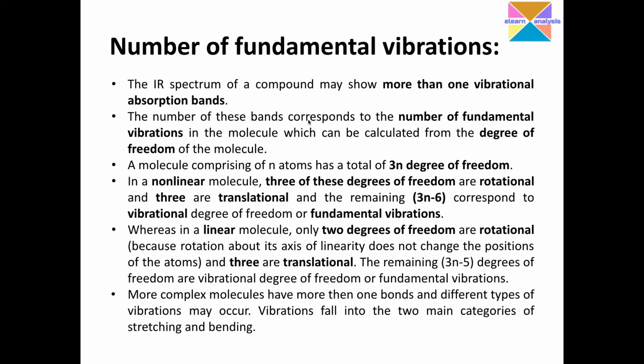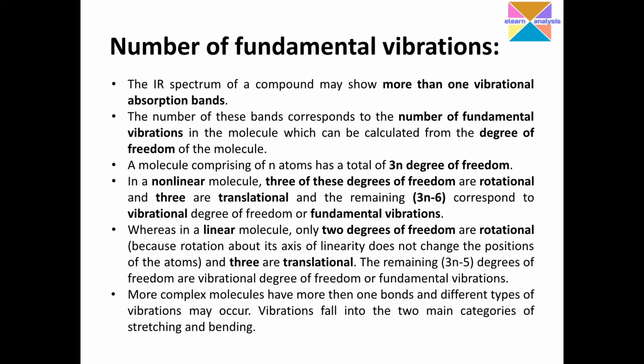The number of these bands corresponds to the number of fundamental vibrations in a molecule, and the number of fundamental vibrations can be calculated from the degrees of freedom of a molecule. When I say degrees of freedom of a molecule, any molecule, whether it is monatomic, diatomic, or triatomic, and so on, has certain degrees of freedom.